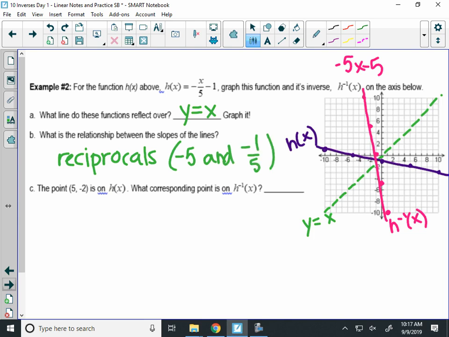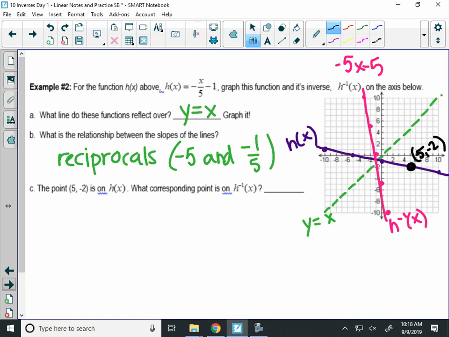And then the other thing we can do is check points on the graphs. So on the original graph, we have the point 5, negative 2, right here. Now, if we know about inverses, what do we know about their x's and y's in all the points? Everything on an inverse does what? Do they stay the same, or the opposites? They switch, right? The signs stay the same, right?